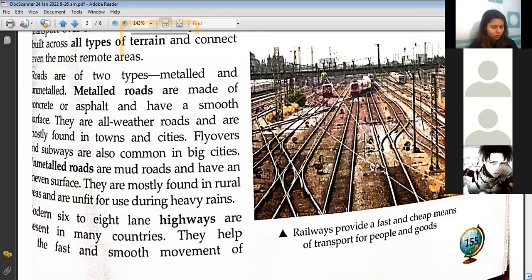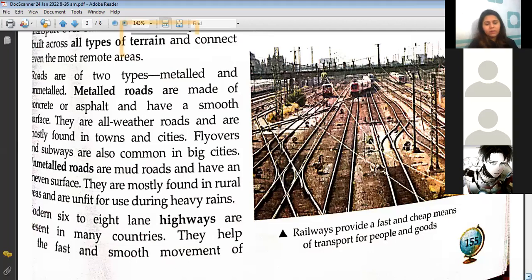No, ma'am. Bareilly doesn't have a 6 lane highway, but yes, Bareilly has 4 lane highways now. Do you know about 4 lane, 6 lane highways? Have you seen the highways? Yes, ma'am, we have traveled also. Yeah, every day you travel when you come to school, right?